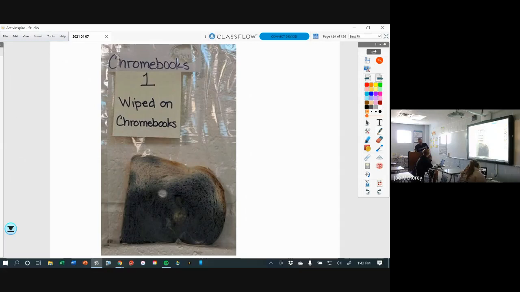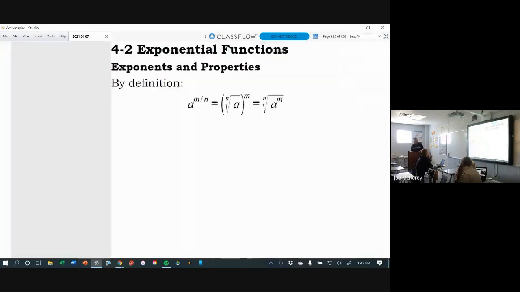Anyway, I'm showing all these because this is, basically say, a week's growth. So bacteria, just a little bit of bacteria on something is going to grow exponentially. And some surfaces obviously are cleaner than others. So we're talking about exponential growth, exponential functions in this section.